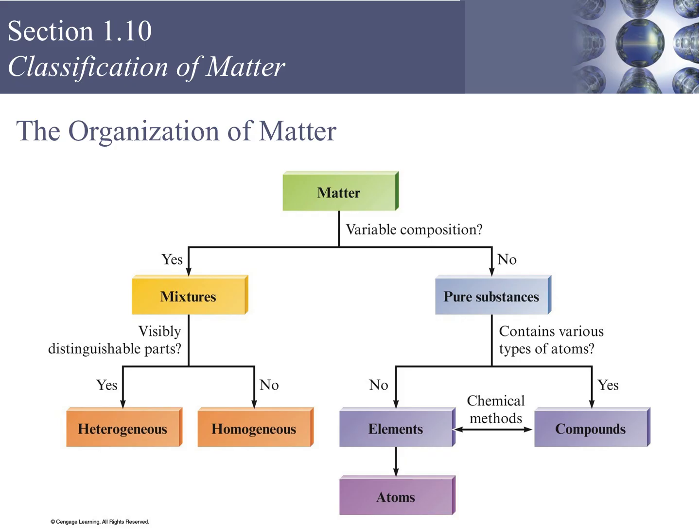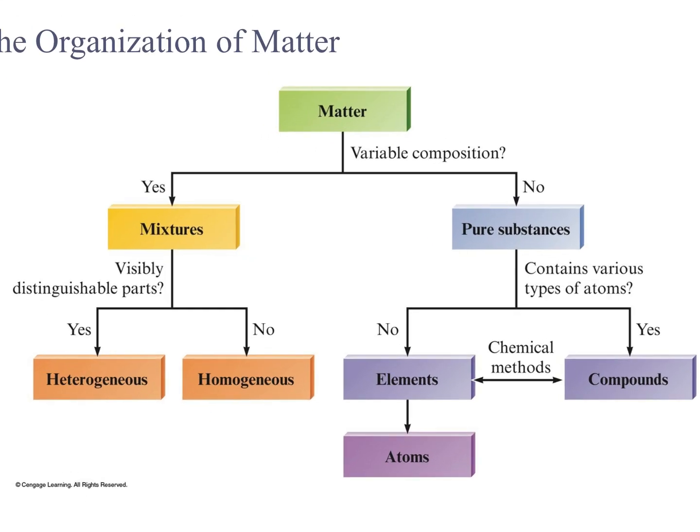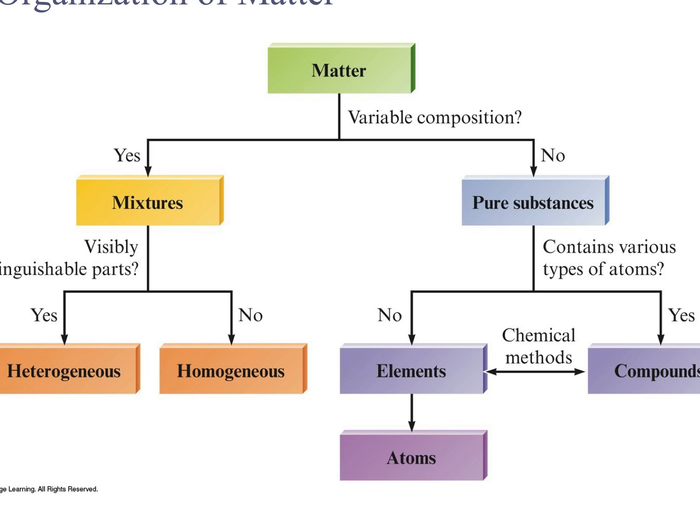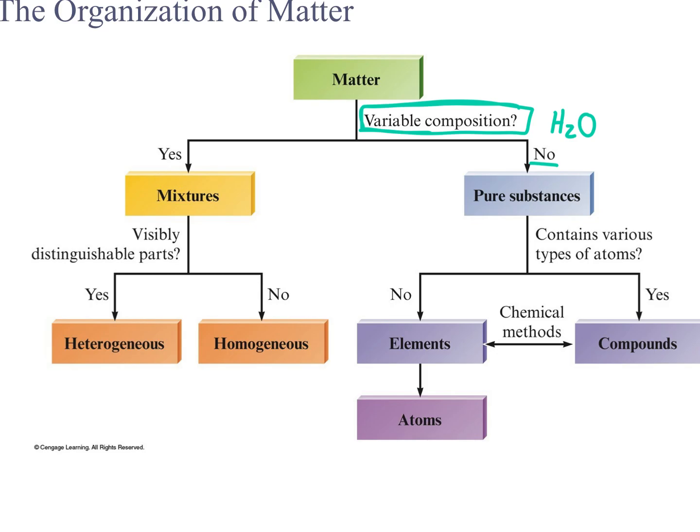Okay, here's kind of a little flow chart for you to look at in terms of what is happening here, right? I have matter and I say, does it have a variable composition, right? And variable composition means, could its composition change, right? And if the answer is no, for example, water, will H2O ever be something different? No, right? So it is a pure substance. Okay, then I can say, does it contain multiple types of atoms? Yes, it is a compound that is a pure substance, right? We see how that flow chart works.